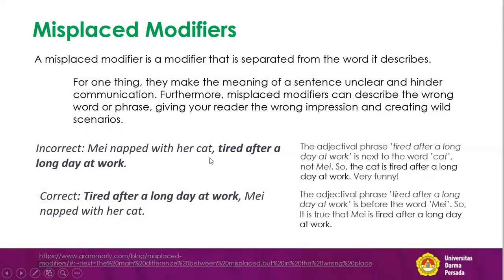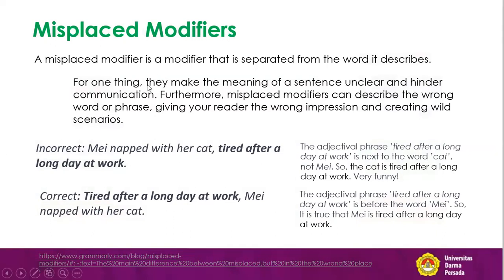When we have a modifier, sometimes we put it in the wrong position. I repeat again: when we are writing a sentence, we make a mistake because we don't put the modifier in the right position. We write down a sentence and then we put the modifier, but in the wrong position. That is what we call misplaced modifiers.